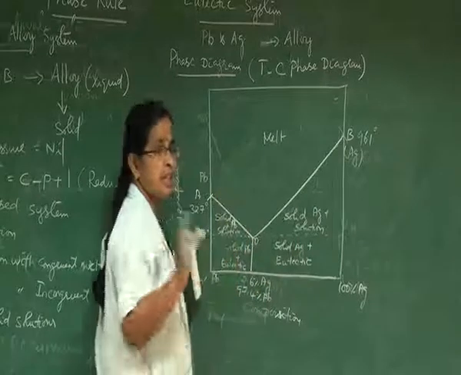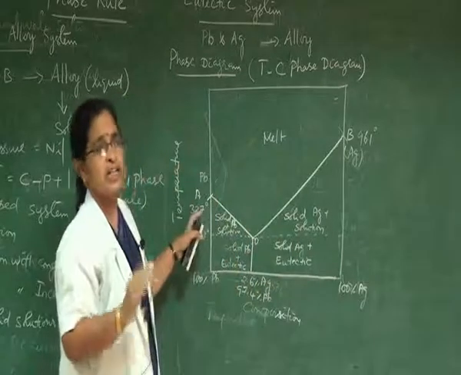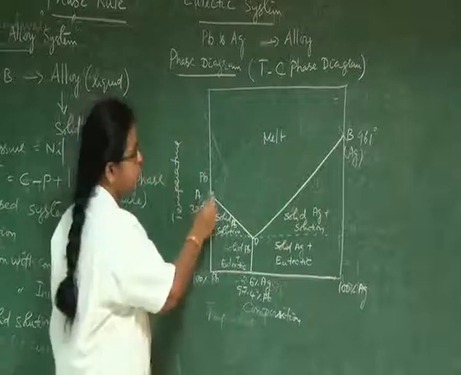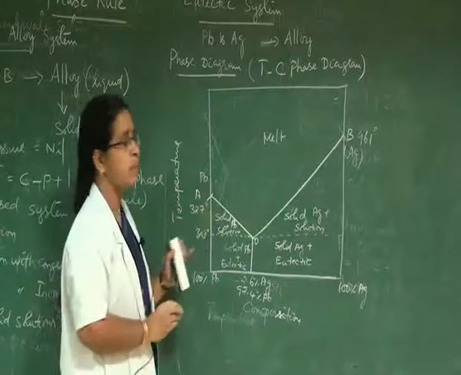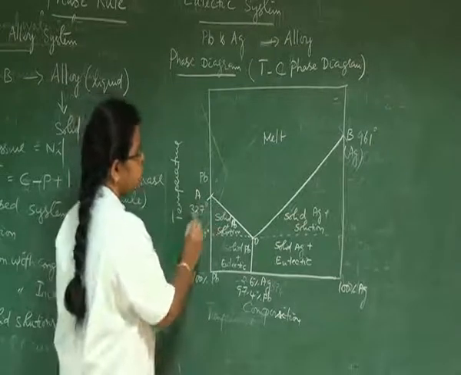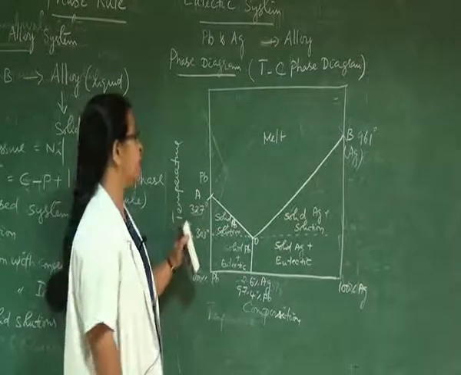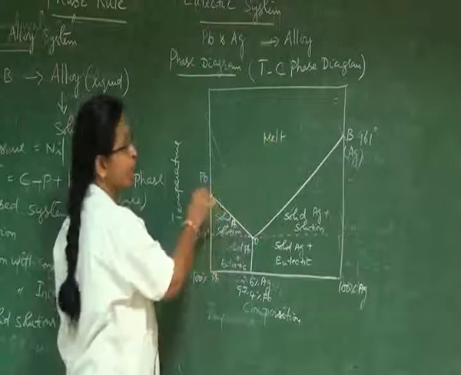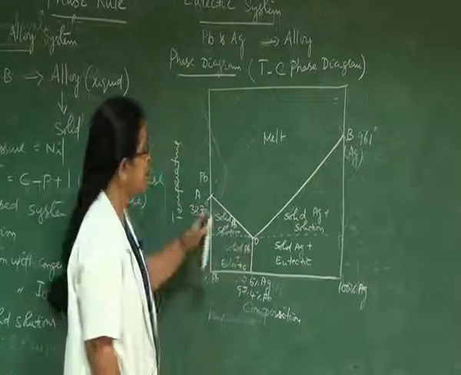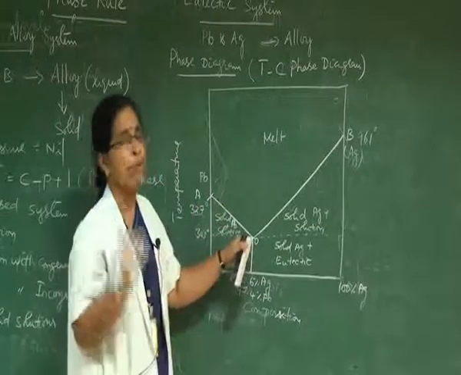If we start the alloy formation with the sample of lead, the melting point of lead is denoted by the point A. It is around 327 degrees centigrade. By adding silver to lead, the melting point of lead decreases gradually along the boundary line AO.